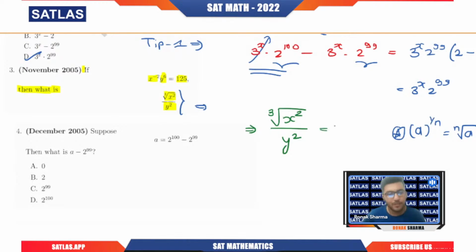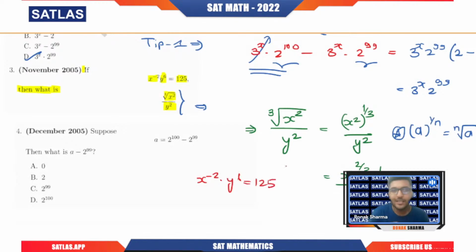So we can write this particular thing as x square raised to power 1 by 3, divided by y square. Now clearly I can see that I'm having x raised to power 2 by 3, then we have y square. Now let us focus on what they have given to us. x power minus 2 times y power 6 equals 125. In the expression that they're asking the value of, you can see that the power of x is positive and the power of y is negative.